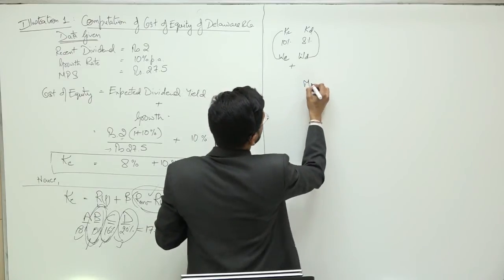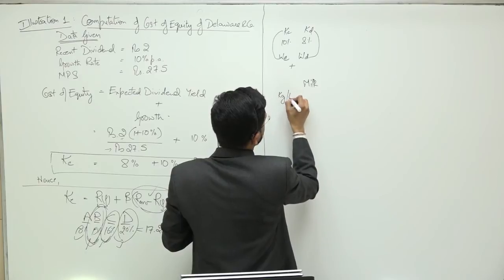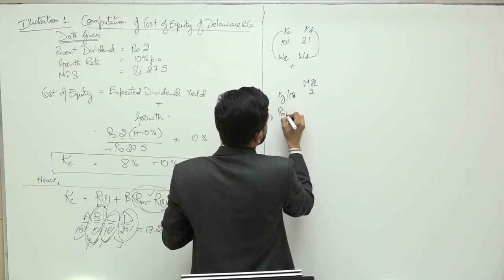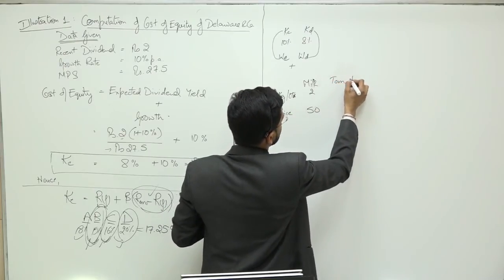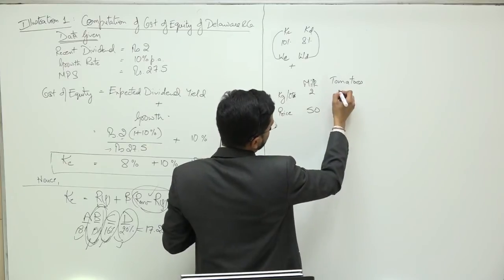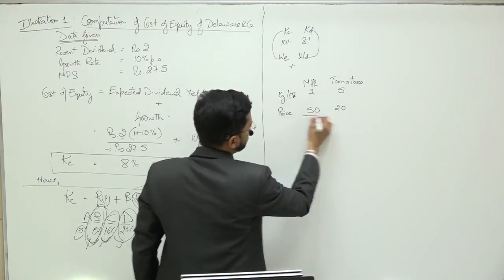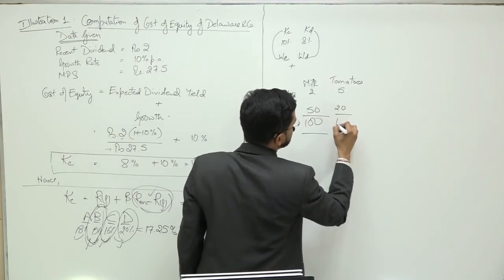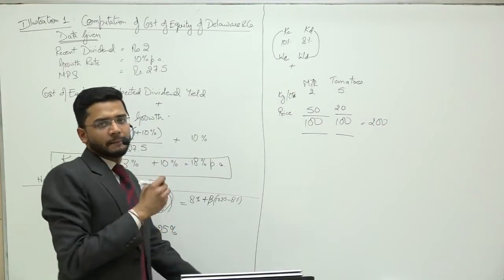So there are two products. Milk, how much did I buy? I bought 2 kgs, and what was the price per kg? It was 50 rupees. I bought tomatoes, how many kgs? 5 kgs. The price was 20 per kg. What is the total amount which I paid? I paid 100 rupees and 100 rupees, which means I paid a total of 200 rupees.